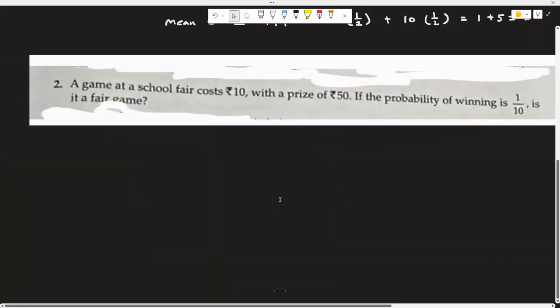A game at a school fair costs 10 rupees. That means he has to pay this fee to participate in the game. 10 rupees he has to pay. Keep in mind that you have already paid 10 rupees to participate in the game with a prize money of 50 rupees if the probability of winning is 1 by 10. Okay, so it's a direct problem.